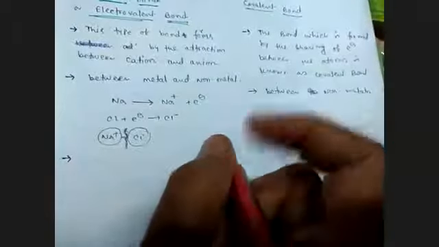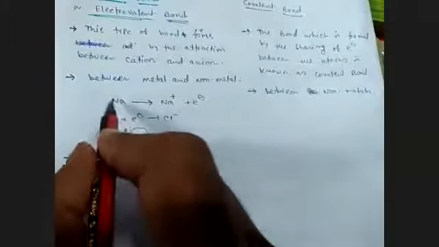So, suppose any metal having less tendency to donate electron, then the cation formation will be easy or difficult? Sir, it will feel some difficulty. So now, if cation will not form, that means ionic bond will not form.